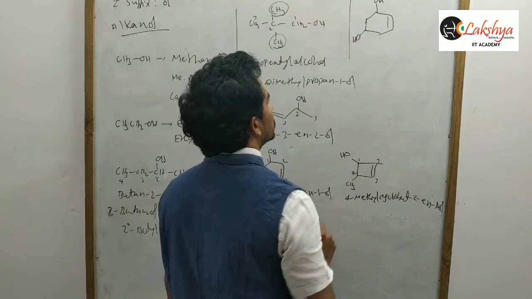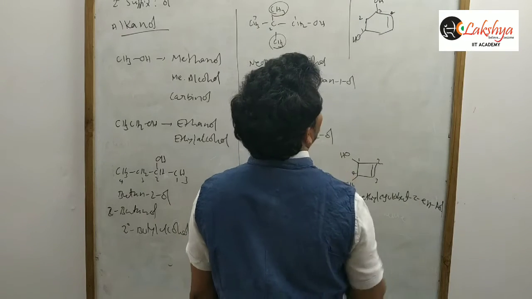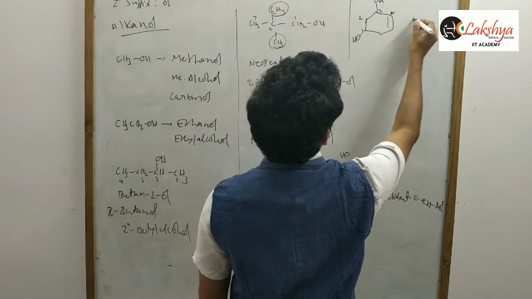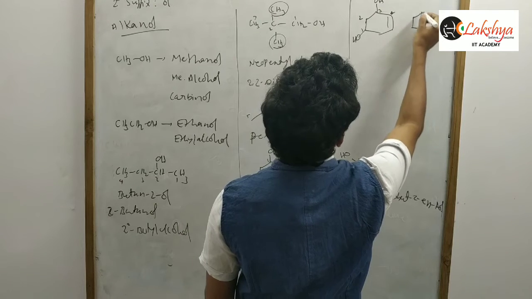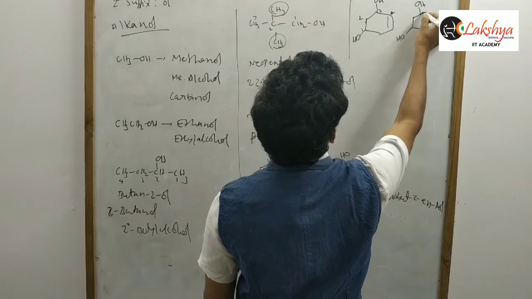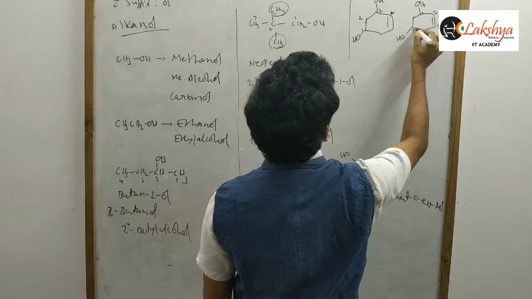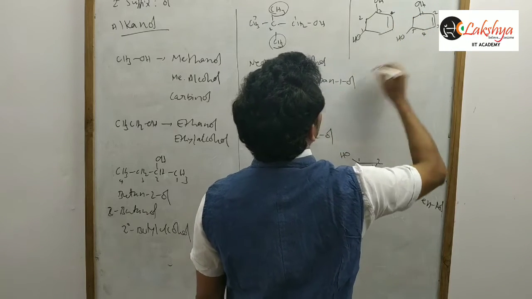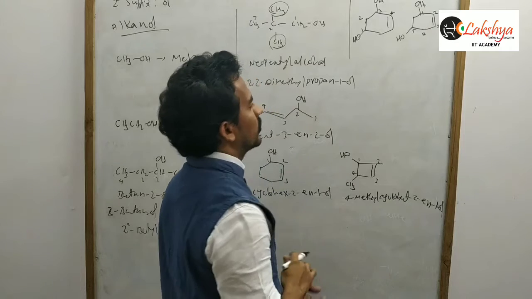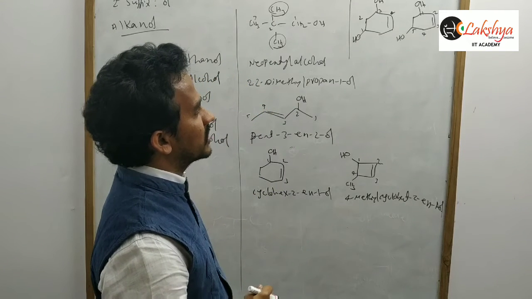So in this case we have to start from 1, 2, 3, 4. Okay. Here is another way for this compound: 1, 2, 3, 4, 5. Here in this case, double bond position 2, double bond position 4. So which one do we have to give the priority actually?